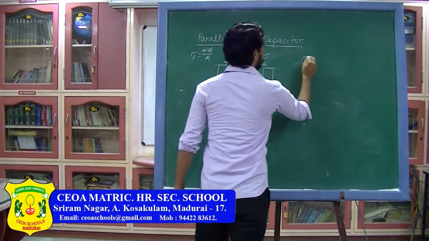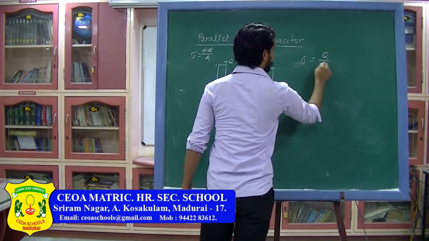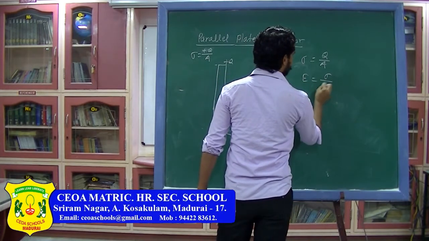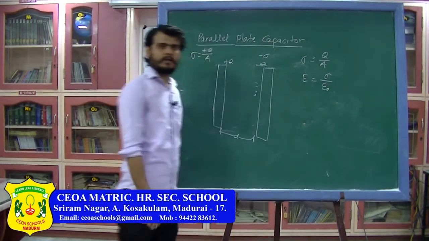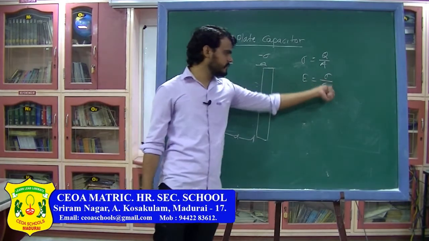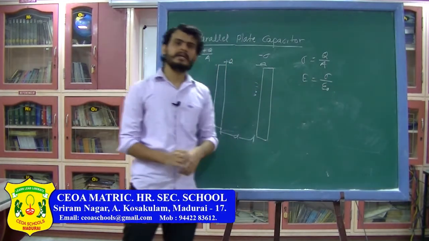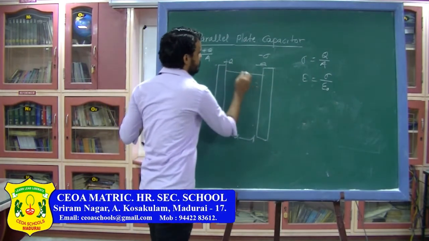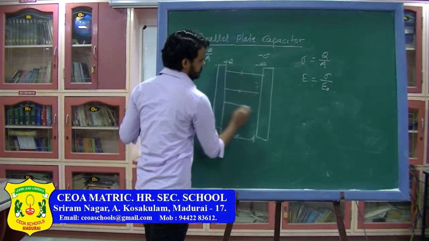Charge density is q divided by A, electric field between the capacitor plates is sigma by epsilon naught. As you can see, this electric field is constant in magnitude and direction. Here the direction of electric field will be from positive charge to negative charge.